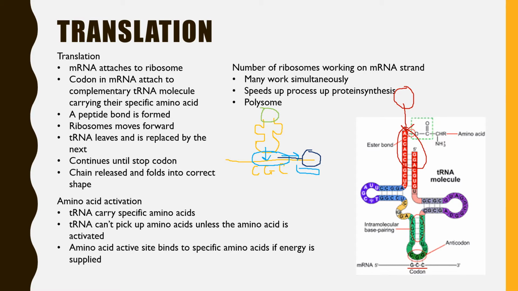This will now form a peptide bond with the amino acid that will be placed down when the tRNA leaves. So the tRNA will leave, depositing the amino acid there. And as the ribosome moves forward and the next one is coded for, it's linked by a peptide bond. And this process just continues until it stops.